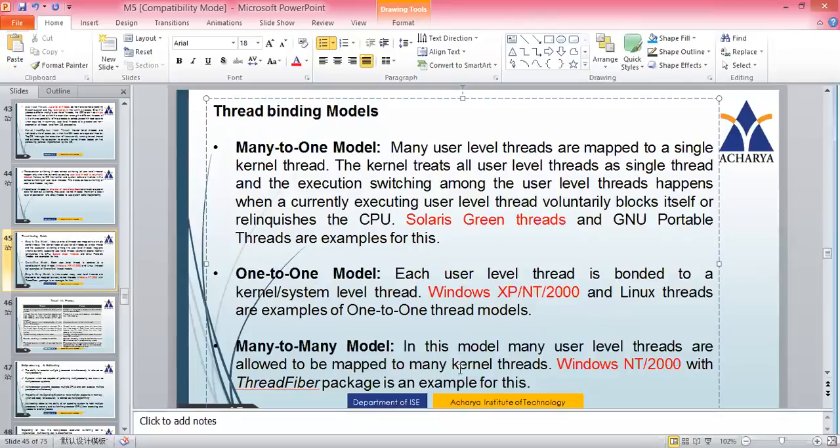Now coming to many to many, in this model, many user level threads are allowed to be mapped to many kernel threads. So you have A, B, C as user level threads, X, Y, Z as kernel level threads. So A can be mapped to X, Y, Z, B can be mapped to X, Y, Z, C can be mapped to X, Y, Z. So many user level threads can be mapped to many kernel level threads. The best example is Windows 2000 with the thread fiber package. It is not just Windows 2000, along with that you have a thread fiber package. So this combination will support many to many models. Okay, so now let's